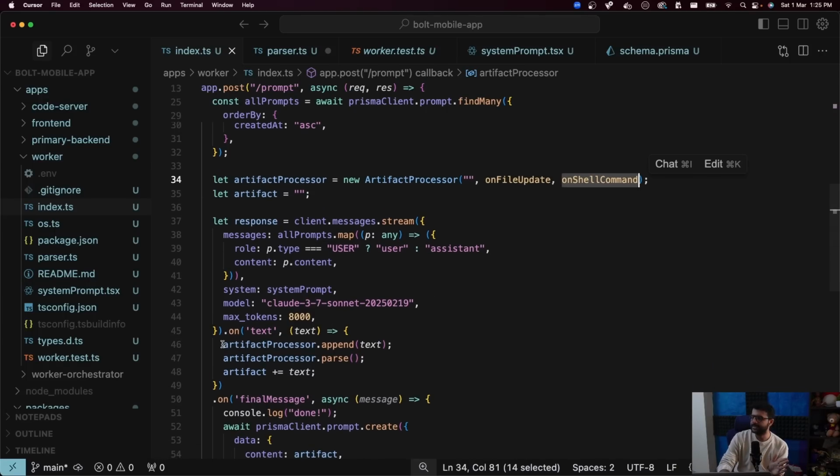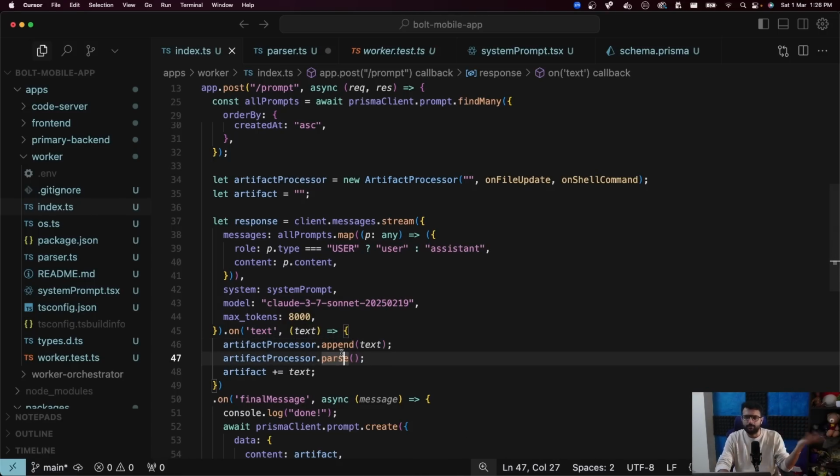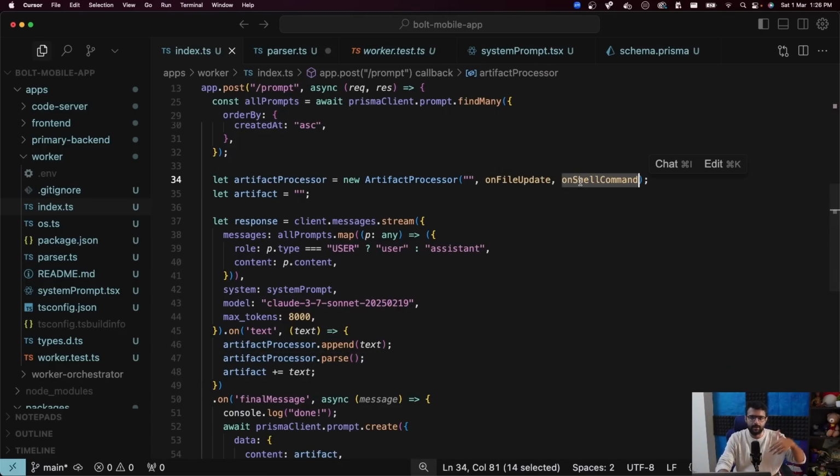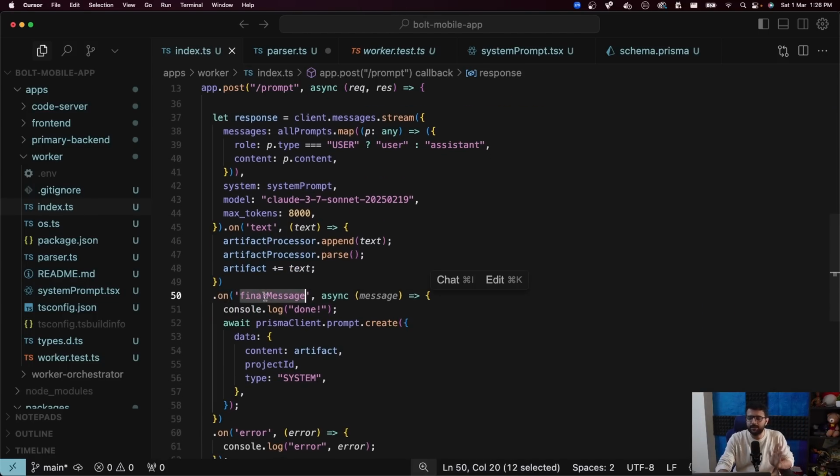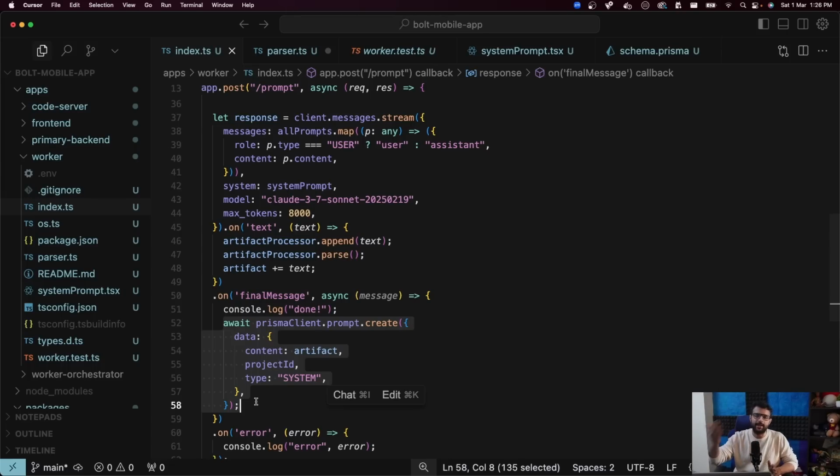And as the LLM responds with something, I keep calling parse. So: okay, this text came, parse it. Append this text, parse. Append this text, parse. If it's partial text, parsing will do nothing. If a full action came back from the LLM, then parsing will process the action, call either this or this, and then remove it from the current artifact, and more and more artifacts will keep on getting added as time goes by. Finally, when the whole message comes, I dump it to the database so that the database has a list of the prompts that I gave and what the LLM responded with.